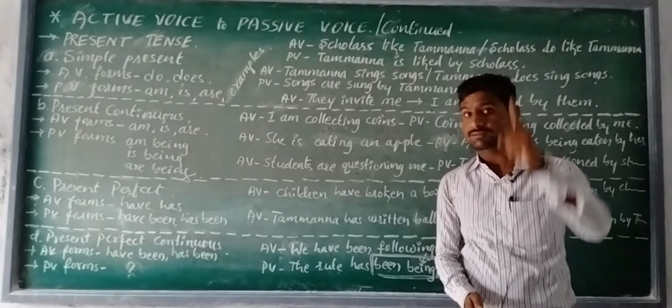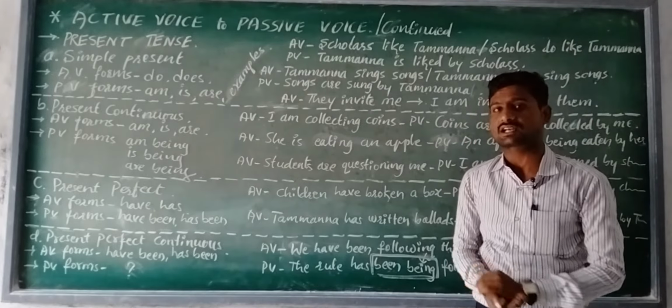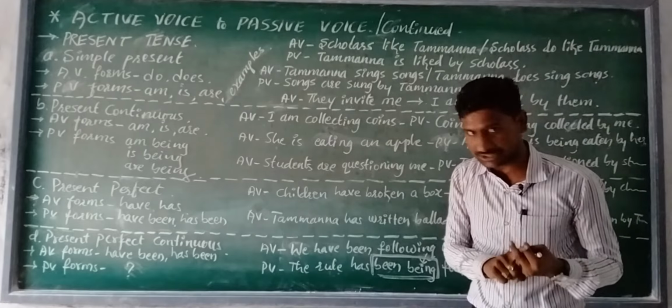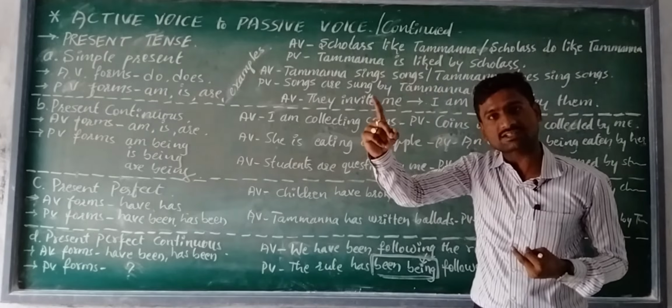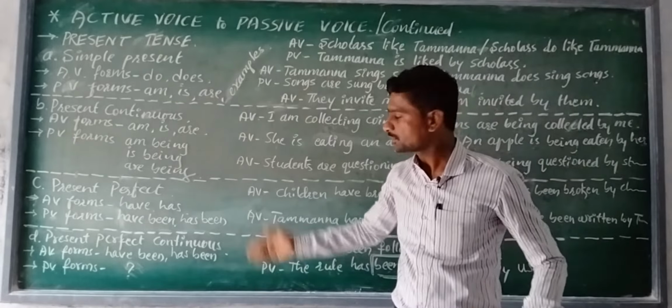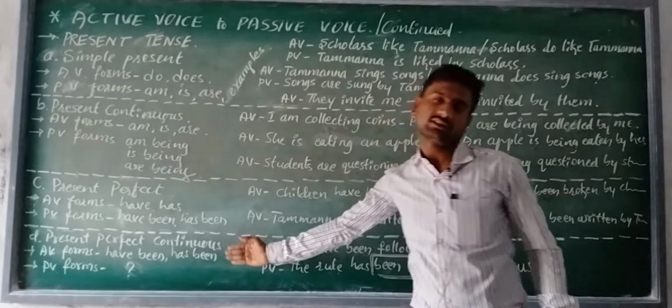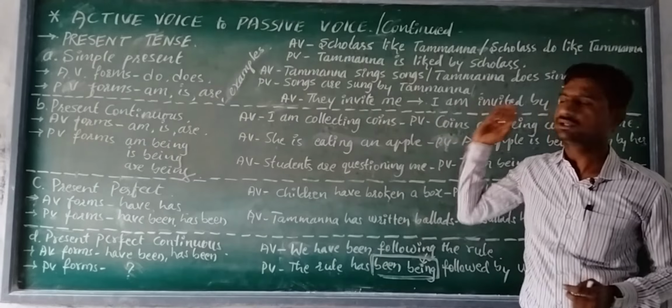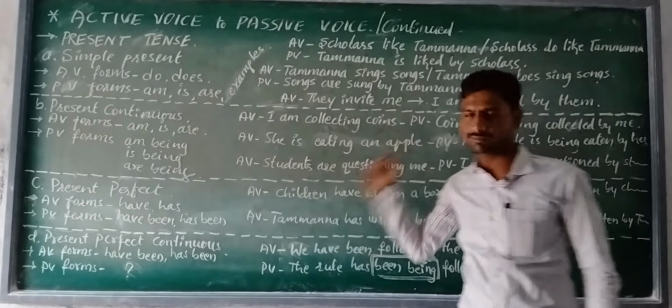The same concept was repeated in the last class, in the fourth part, past perfect continuous: there also we did not use passive voices. Here also, in the fourth part of present tense, passive voices are not possible and active voices are possible.